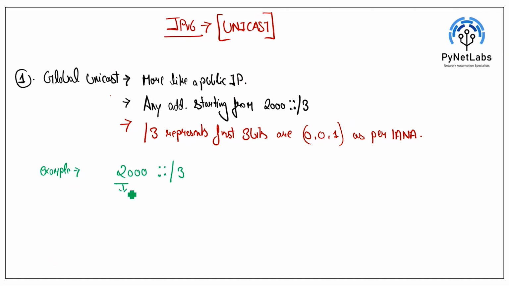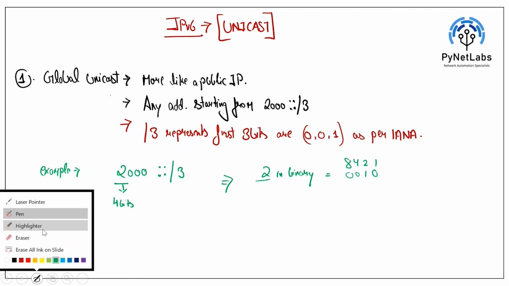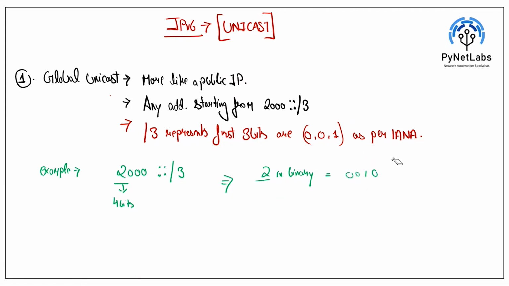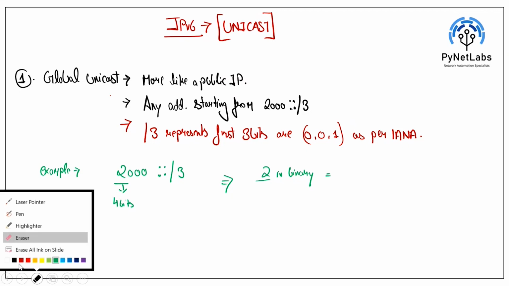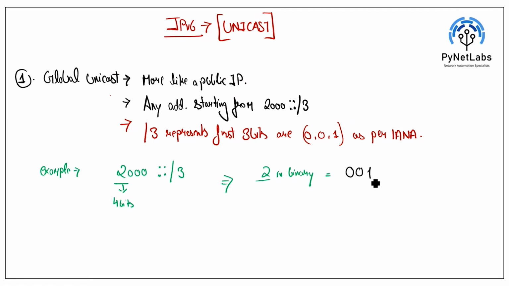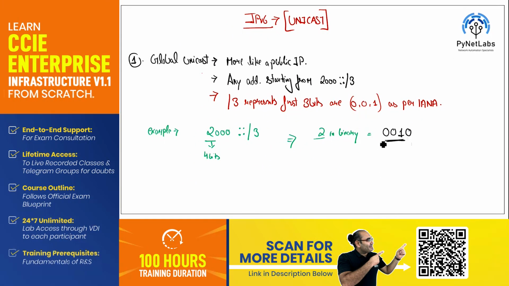This single 2 in 2000, we know, represents 4 bits. If we convert 2 to binary using 8421, 2 in binary will be 0010. So you can see that as per IANA, the first three bits are reserved as 001. This is the reservation which is done by IANA.